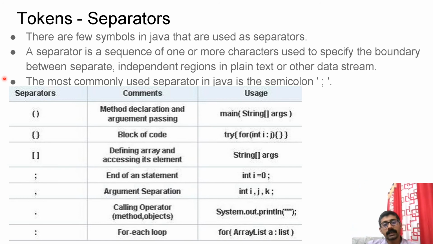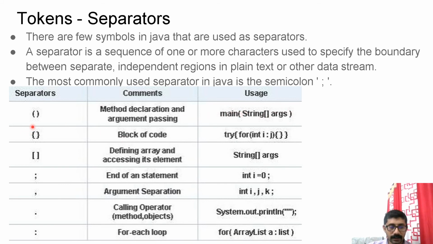Another type of token is separators. These are a few symbols in Java that are used as separators. A separator is a sequence of one or more characters used to specify the boundary between separate independent regions in plain text or other data streams. The most commonly used separators in Java are the semicolon, to separate statements. Then the parentheses, used in method declaration and argument passing, to separate the method name and the argument list.